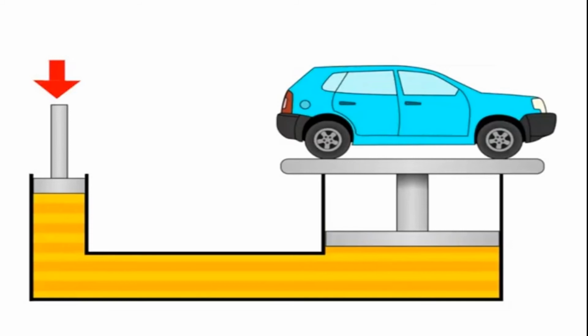See in the picture, the area on the left side is very small, children. The place where we press the piston is very small, isn't it?